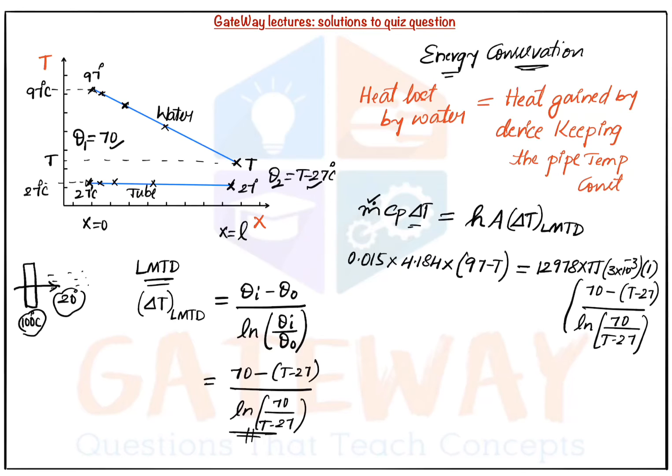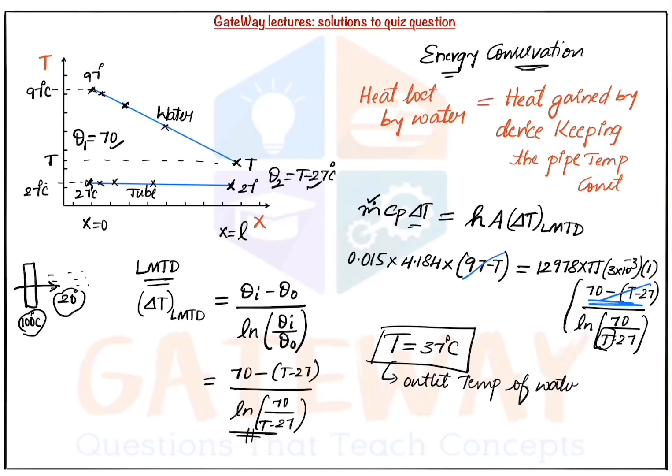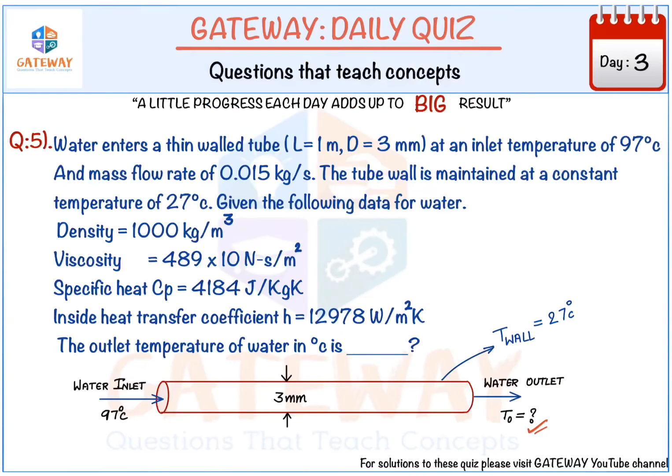If you observe here on the right side, 70 minus (T minus 27) is nothing but 97 minus T. If you send the minus inside, minus T plus 27, nothing but 97 minus T. So this term and this term will be cancelled. Now our simplification is very simple. Here only one unknown is capital T. When we solve this capital T, we will get its value as 37 degrees centigrade. So the final outlet temperature of water is 37 degrees centigrade, and this is our answer.